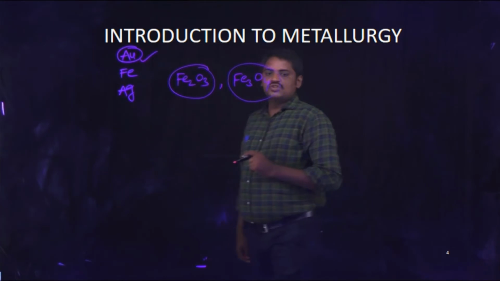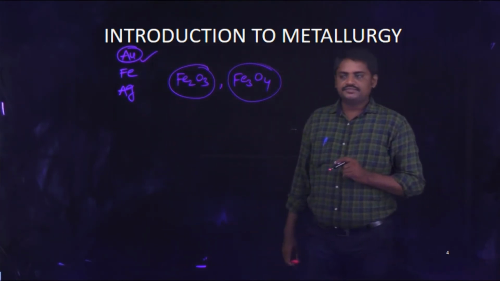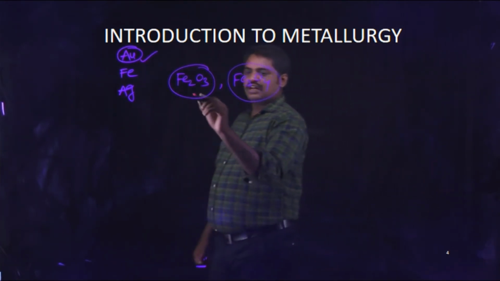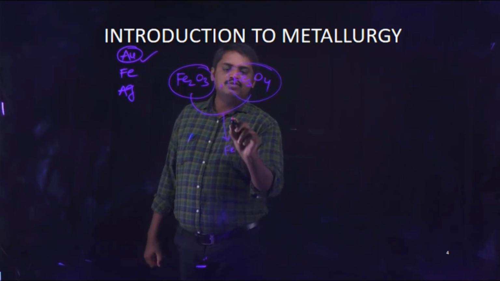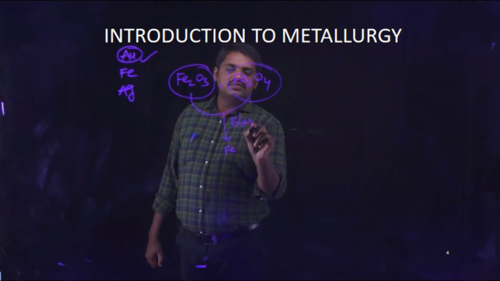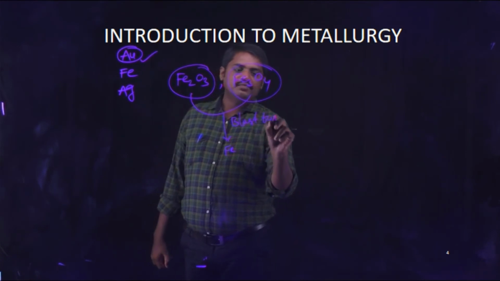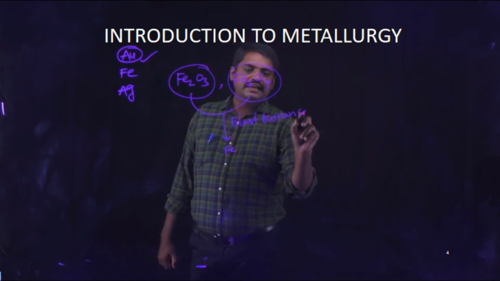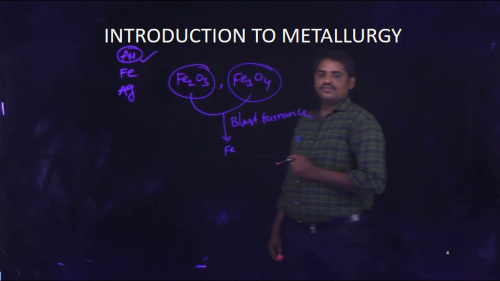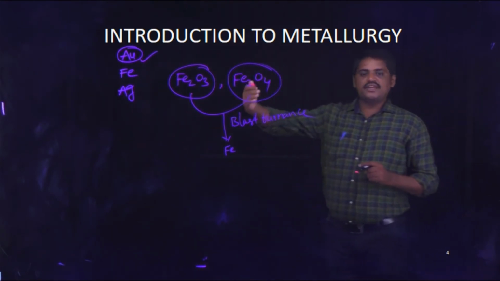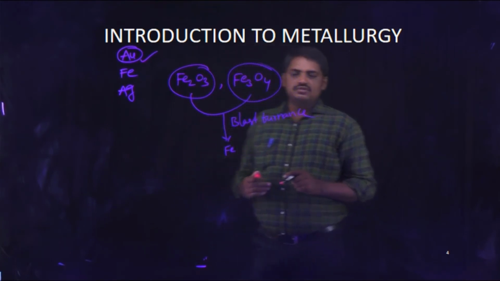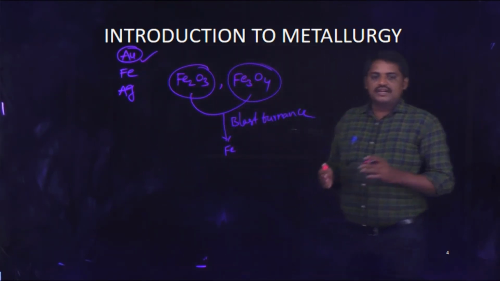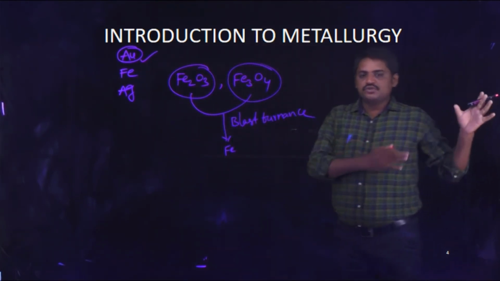These two ores are converted to pure iron by using the blast furnace method. In this method, so many steps are there, for example, combustion zone, reduction zone, and different types of zones.